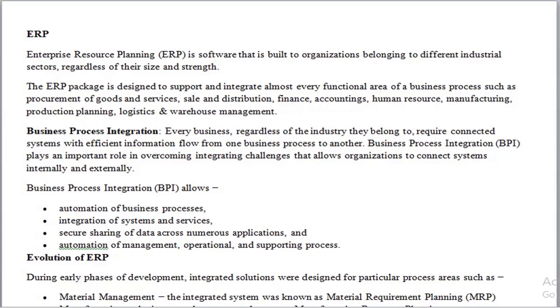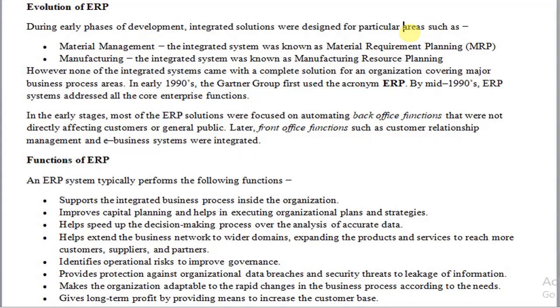The business process integration allows the following: automation of the business process, integration in the sense of combining or linking the systems and services, successful sharing of the data among the number of functional units of the organization, as well as the automation of management, operational, and supporting processes. Okay, these things can be achieved by using business process integration, which is one of the important key features of enterprise resource planning. So next we will learn about how the concept of ERP came into existence.